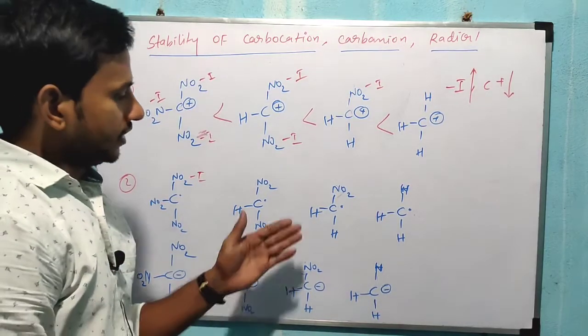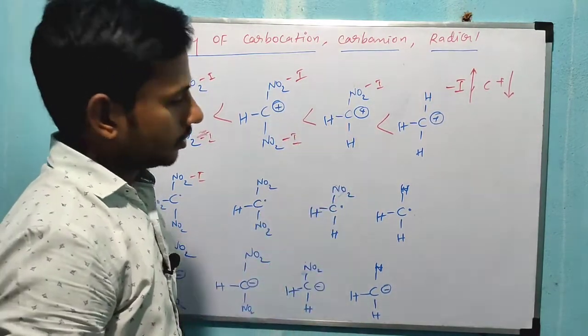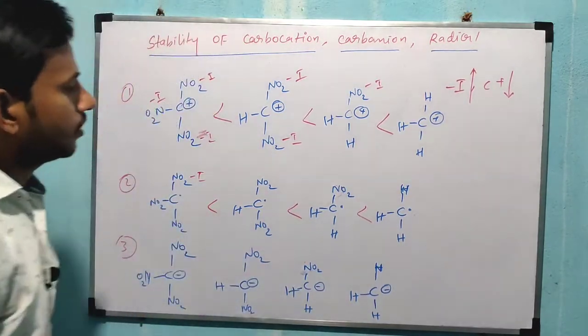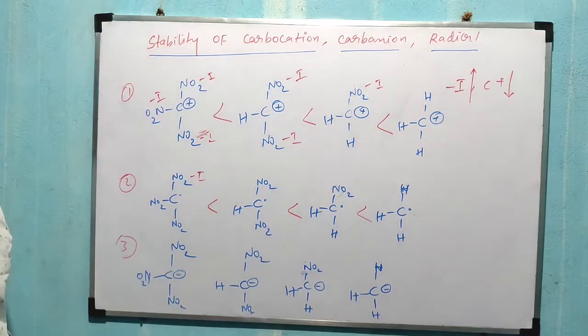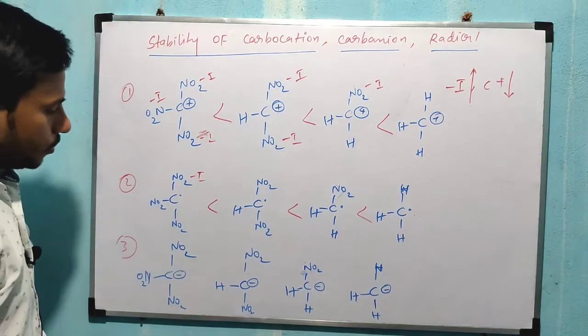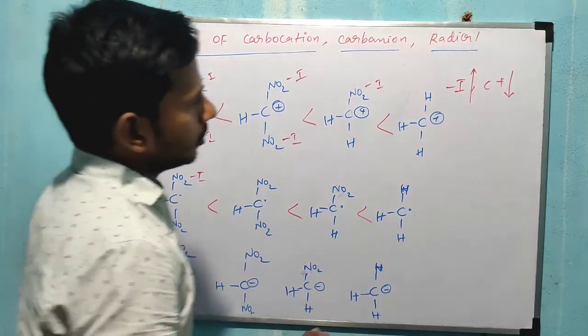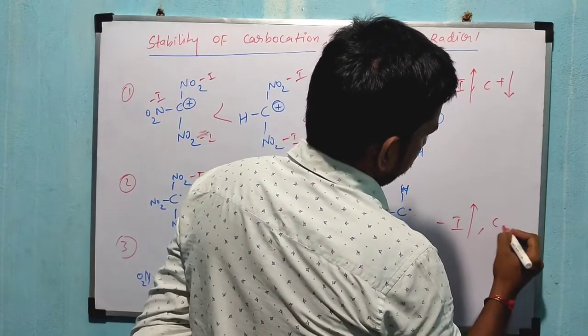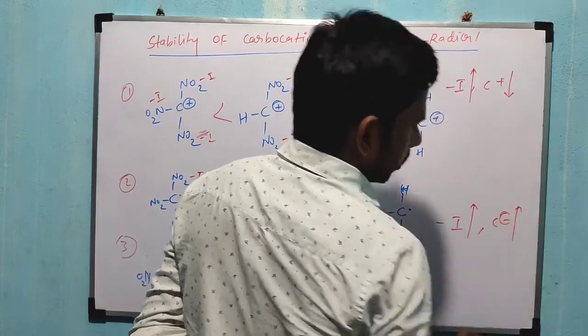So both are electron deficient species, either carbocation or radical species. Now this one is also in increasing order of stability of radical, right? So next one here, carbanion is present. Once a minus I group is present, the minus I effect increases. What about carbanion? So carbanion stability also increases.